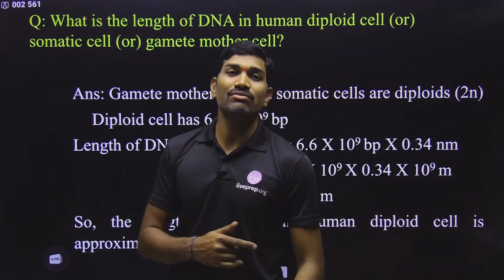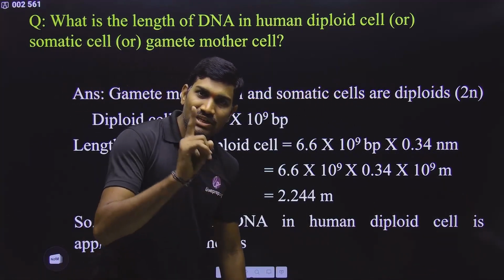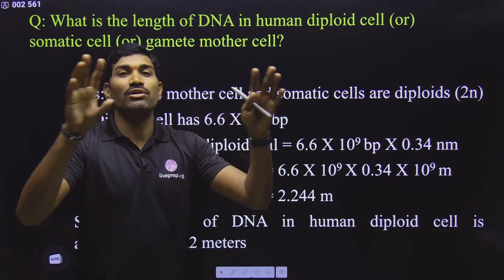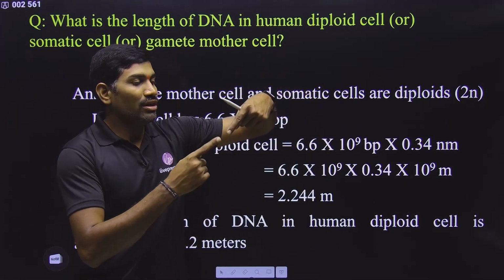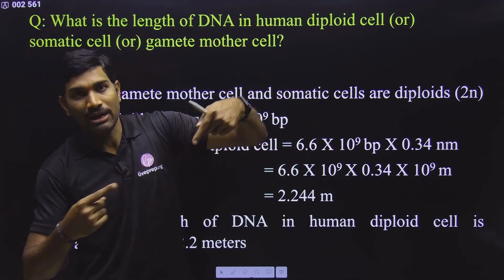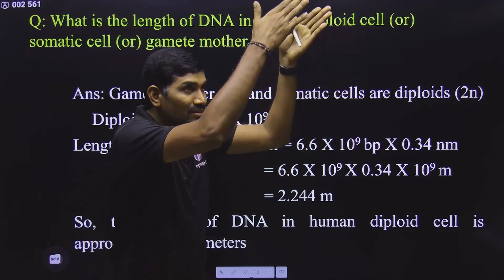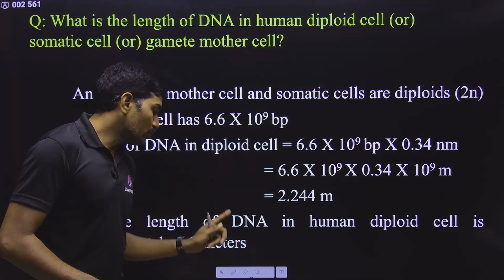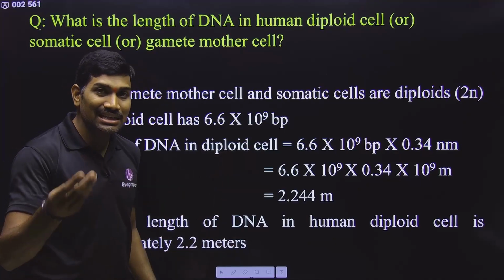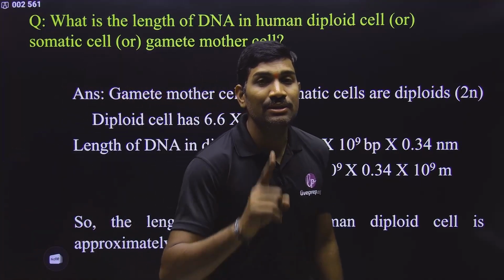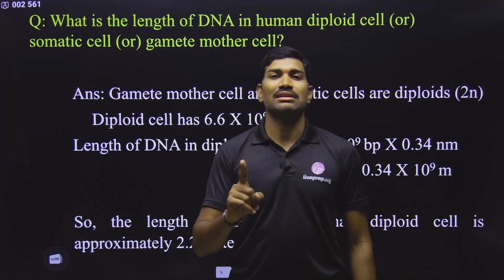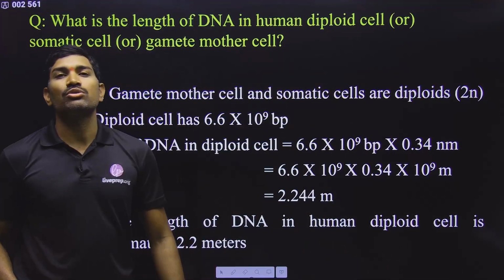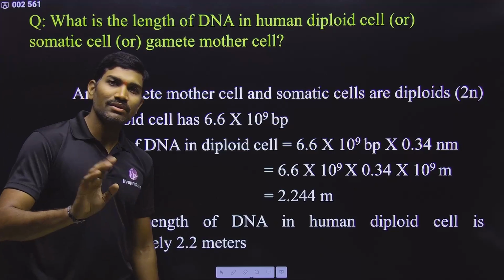But what is the length of this? Is it the length of a single chromosome? No. In a single human diploid cell, a total of 46 chromosomes are there. If all the 46 are attached back to back, then this length will be 2.2 meters. So this 2.2 meter or 2 meter is the length of DNA that is present in a single human diploid cell. That means for all the 46 combinedly it is 2.2 meters. This is the information. Very good.